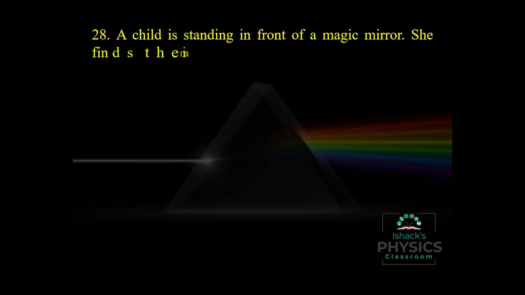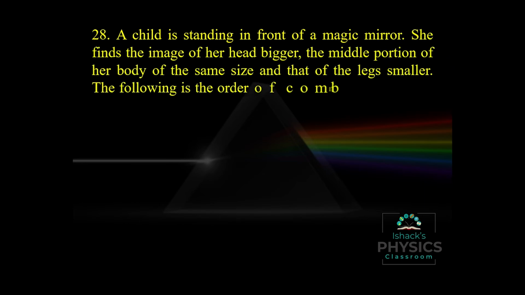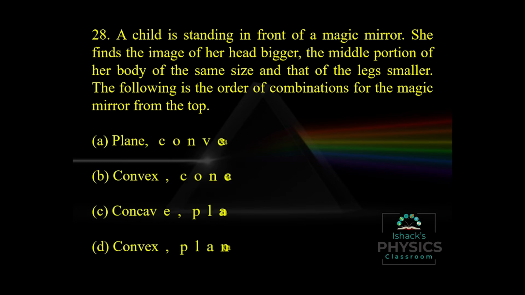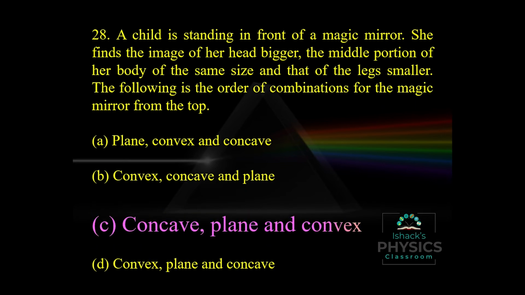A child is standing in front of a magic mirror. She finds the image of her head bigger, the middle portion of the body the same size, and the legs smaller. What is the order of combination of the magic mirror from the top? We all know that the magnification of convex is less than 1, concave is greater than 1, and plane mirror is equal to 1. The image of her head is bigger, so it is a concave mirror first. So we have only option C: concave, plane and convex. Concave means the magnification is greater than 1, plane equal to 1, and convex less than 1. That's why the legs are smaller, the body is the same size, and the head is bigger.